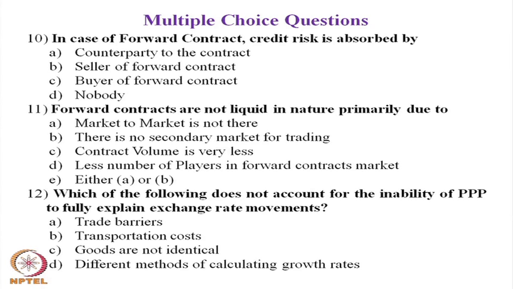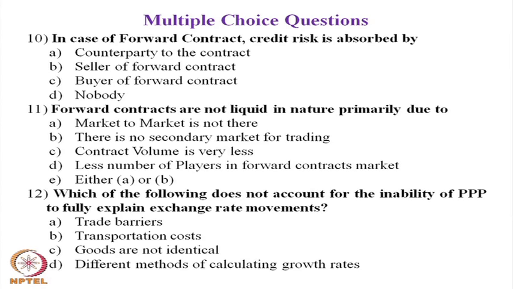Question number 12. Which one of the following does not account for the inability of purchasing power parity to fully explain exchange rate movements?